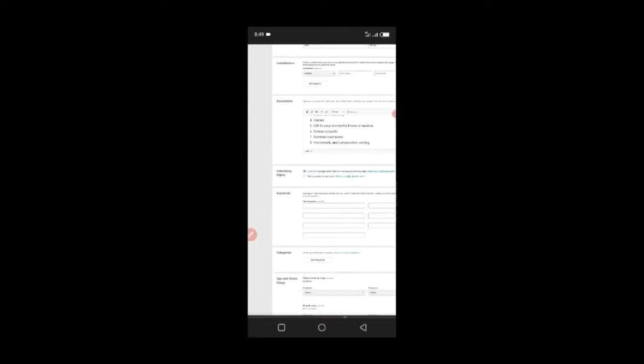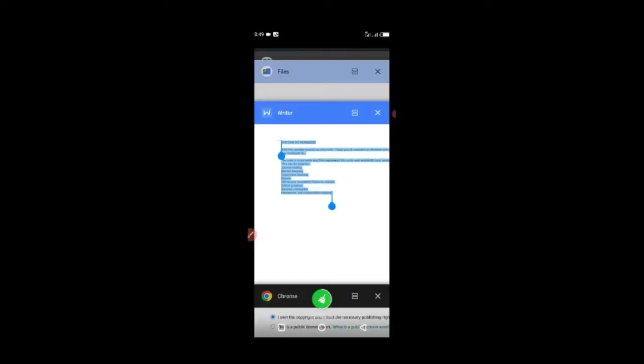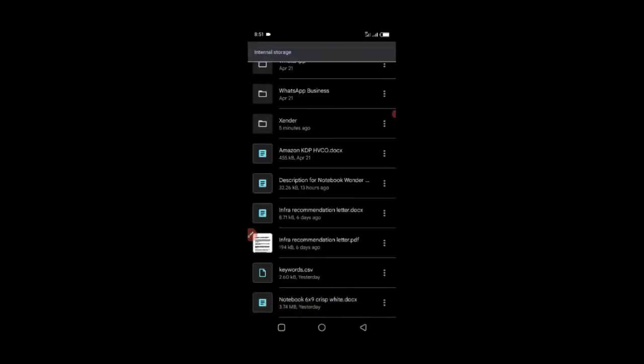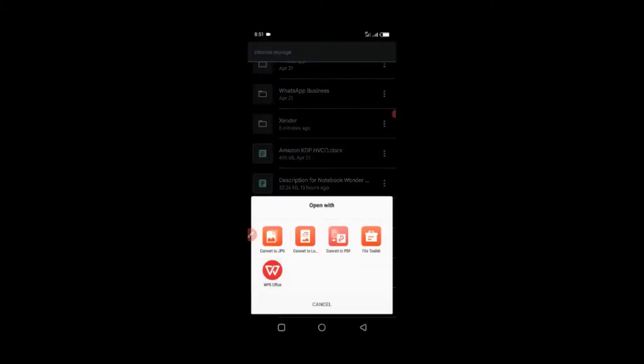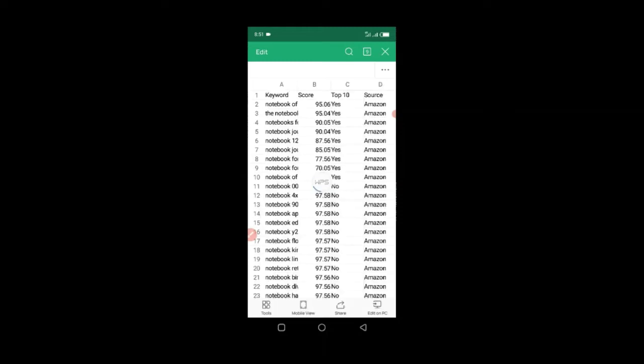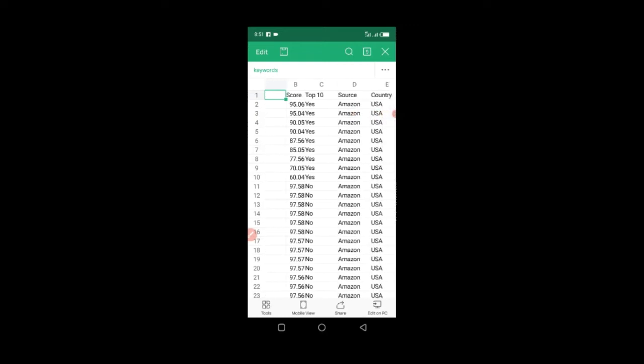So for the keywords, I actually did a keyword research. It's a very simple thing to do. You can use tools like keyword dominator tools. I kept it somewhere here. Keywords, yeah. I did this one in Microsoft Excel. You can also do it in your phone notes. I advise you download the WPS too. You can also do it with your Google Doc, any other one. It's just preference. I like to keep it arranged myself so that it's easy for me to work with, right? So these are my notes, keywords, and their scores, their top 10 source, the country.